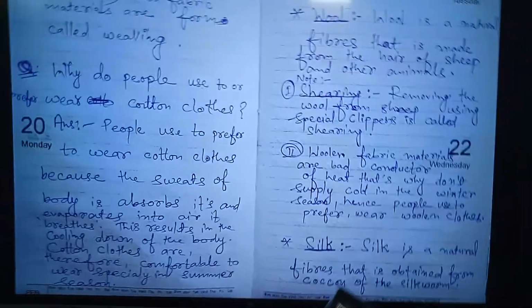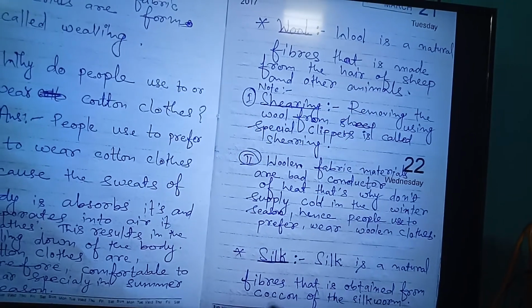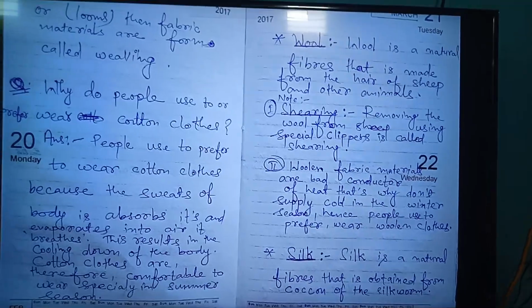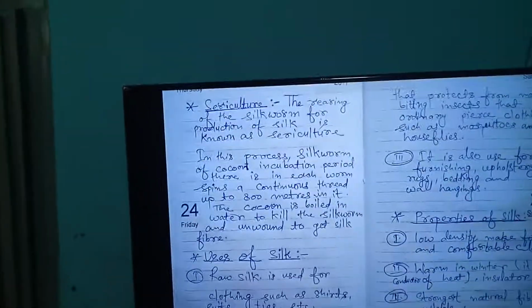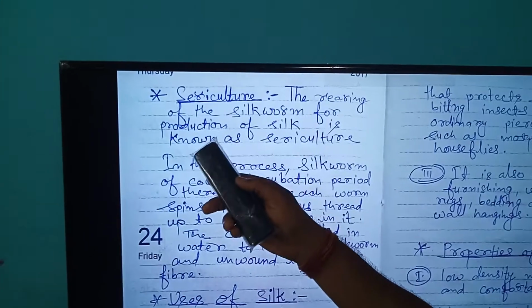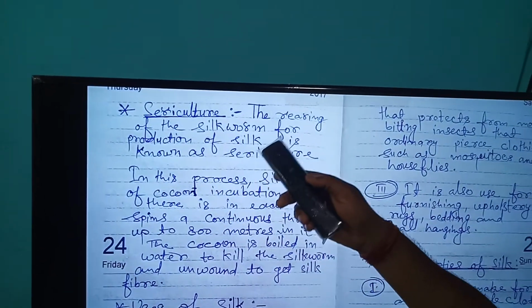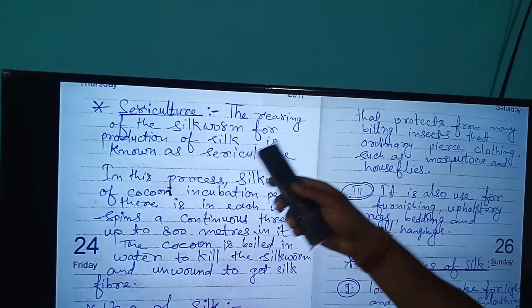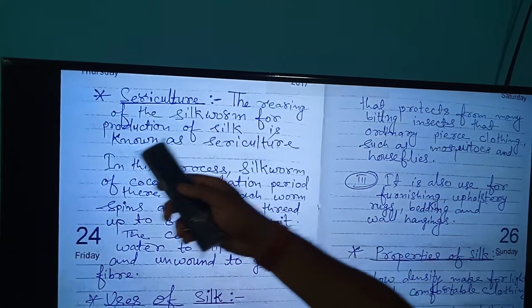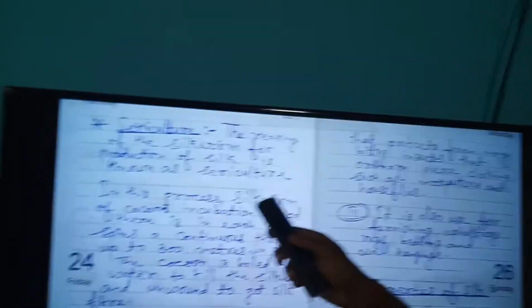We are going to talk about silk. Silk is another natural fiber that is obtained from the cocoon of the silkworm. In this way, there is one word that comes up, sericulture. What do you mean by sericulture? The rearing of silkworms for the production of silk is known as sericulture.